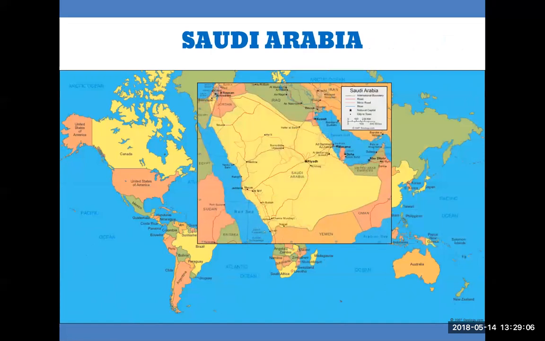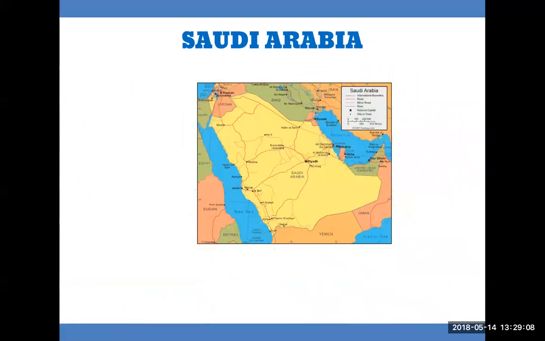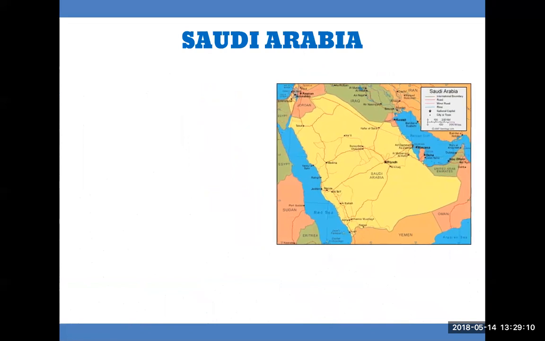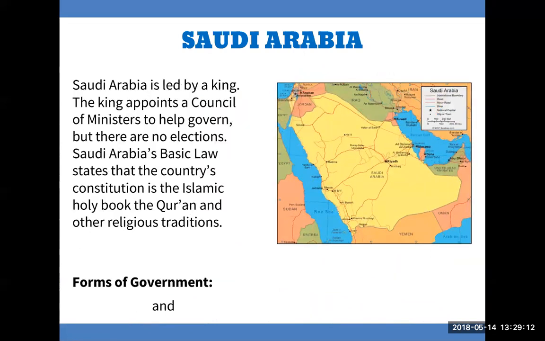Saudi Arabia. Saudi Arabia is led by a king. The king appoints a council of ministers to help govern, but there are no elections. Saudi Arabia's basic law states that the country's constitution is the Islamic holy book, the Quran, and other religious traditions. Forms of government: monarchy and theocracy.